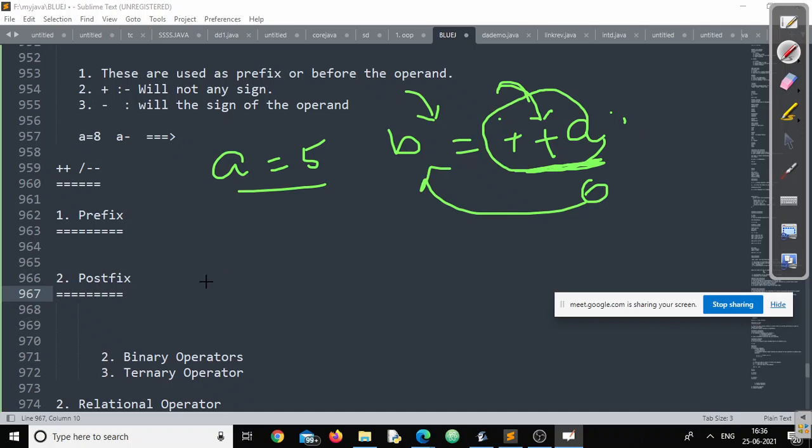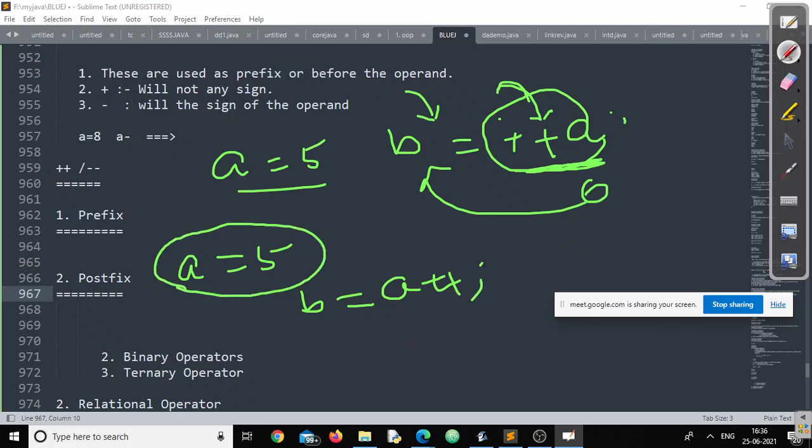Okay. Now, in the same context, suppose I am using B is equal to A plus plus. What is the value of A before coming into the expression? 5. Now, will it be used first or incremented first? Used first. So the value of A will be used first, so the value of B will be 5.